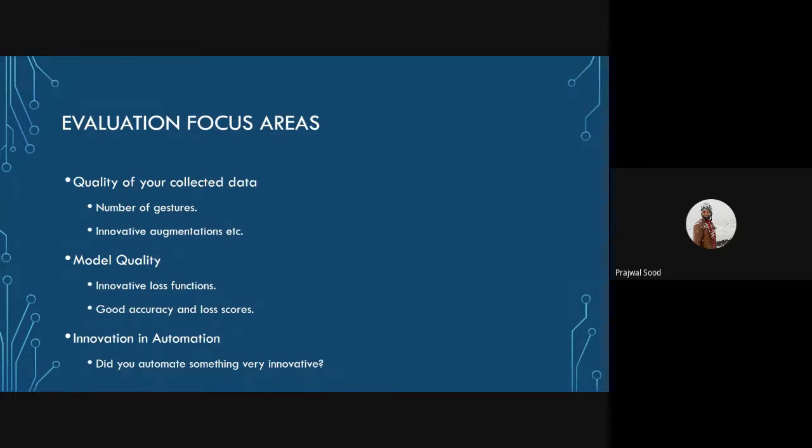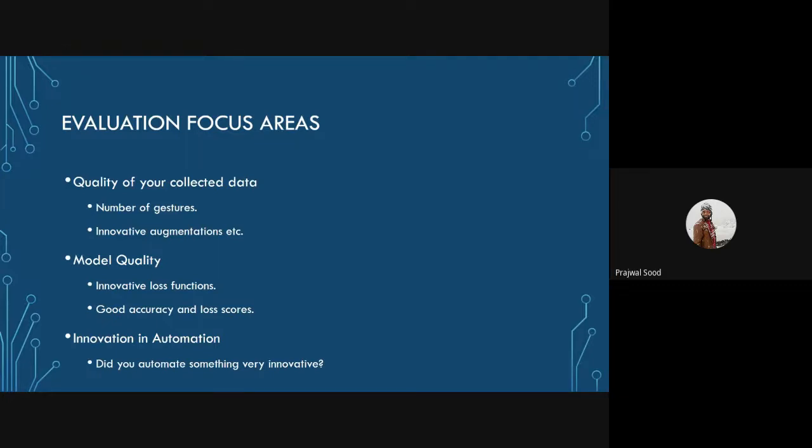And are you able to introduce some kind of innovative augmentations over there? Say I collected 1,000 images as a scissor in the stone paper scissors game. Now am I reflecting those? Am I flipping those? Am I adjusting brightness, zooming and adjusting it to handle all the practical use cases? So that would also be seen.